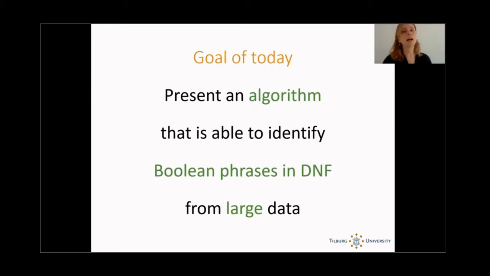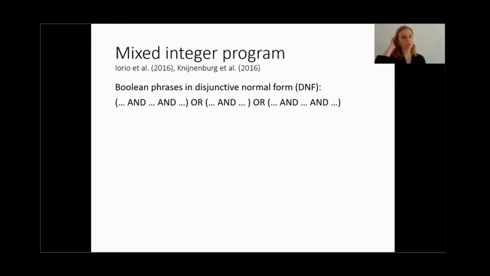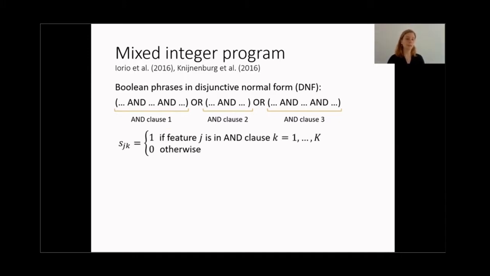Now, first of all, let's just see how you generally identify Boolean phrases in disjunctive normal form. This has been done before, especially the group of Peter Hammer has done a lot of work on this, but I will use the formulation by Joao and Nijnenberg. Now, what we can use is mixed integer programming, and these models decompose Boolean phrases in DNF into various AND clauses. And then the integer program needs to decide for each of these AND clauses which features are going to be included. And for that, the integer program uses the variable s_jk. Now, s_jk is a binary variable which is equal to 1 if feature j is in AND clause k, and 0 otherwise.